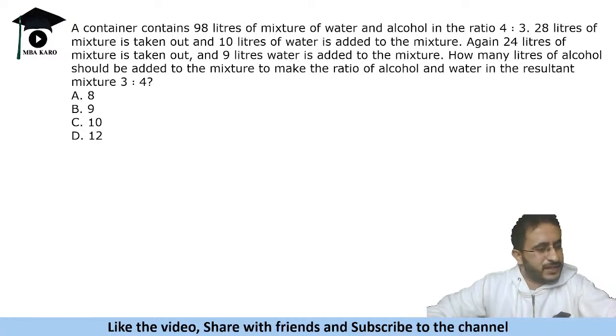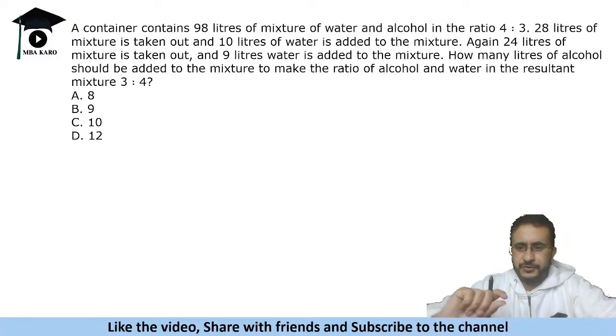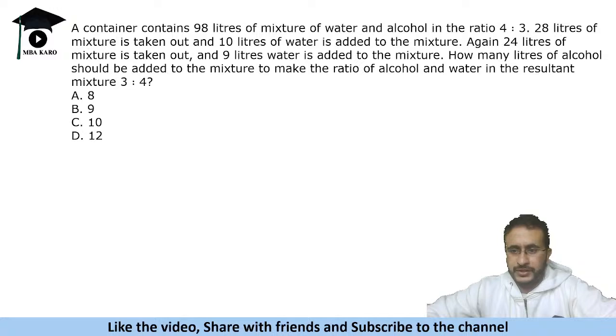This is slightly a lengthy one, but you need to go step by step in this. It is not that difficult, by making a step by step table the answer will come.